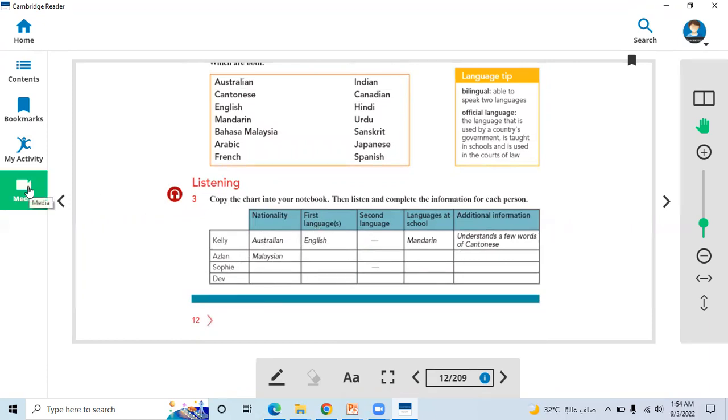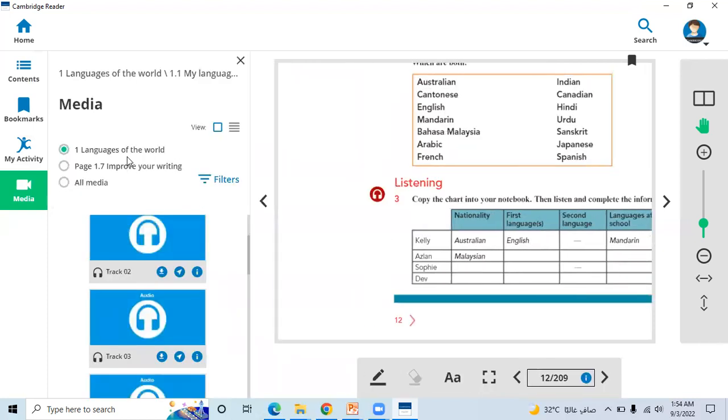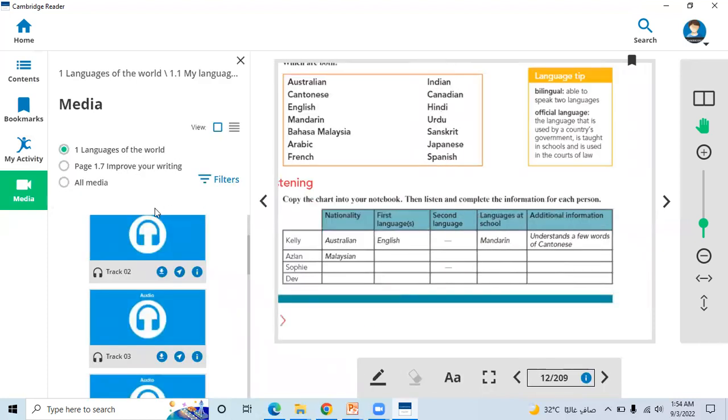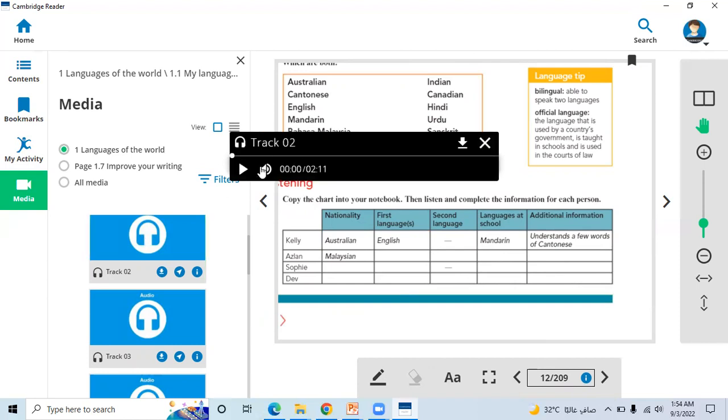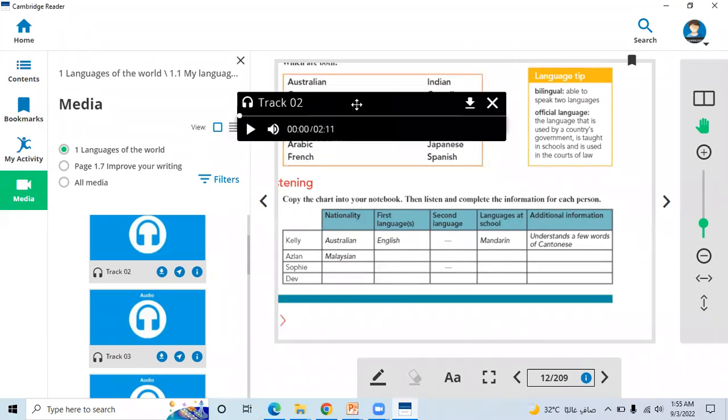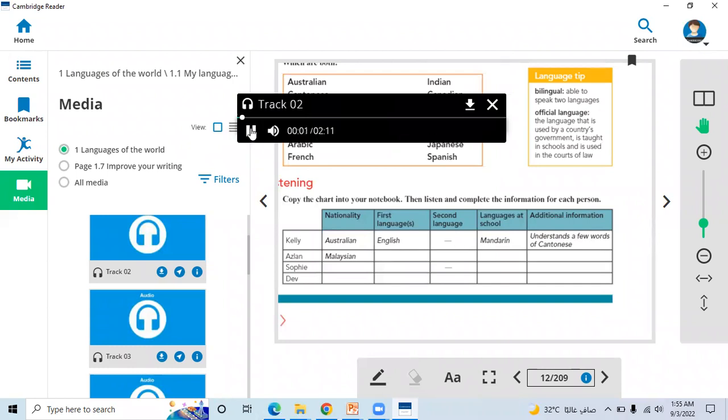It is track number 2. If you want to listen to this track by yourself, you can also download the book, the soft copy, and listen to the track. Okay, I'm going to play this track for you guys. Those who are listening can complete it by themselves, although I'm going to help you complete this table. All right. Track 2.